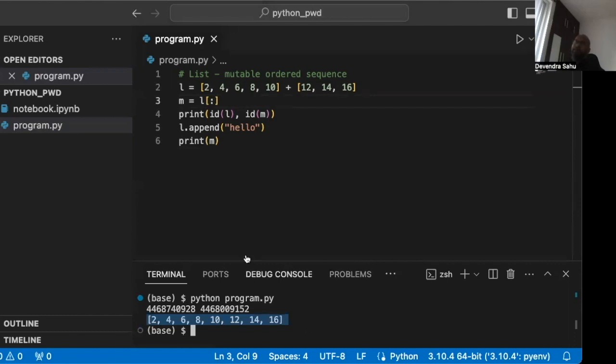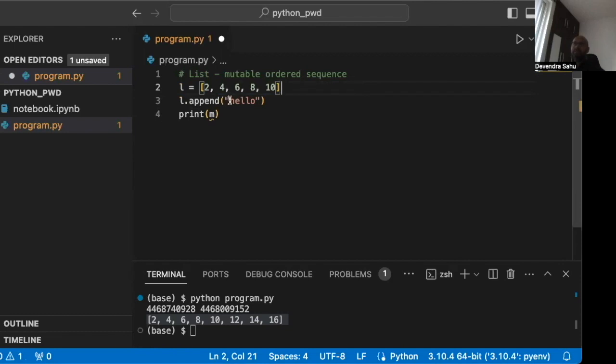Okay, now what else can we do? We can also do a pop. Pop is a command. So let's see where our sorted list is. Pop actually removes the last item from the list and returns it. So item is equal to L dot pop, and print item comma L.